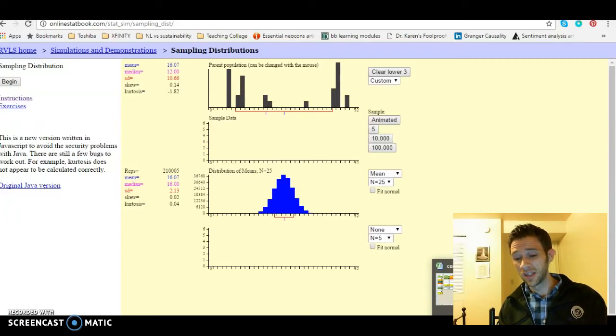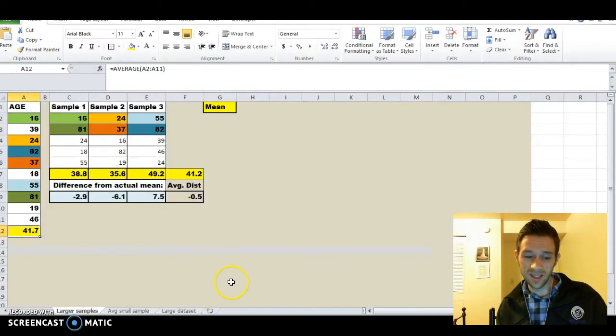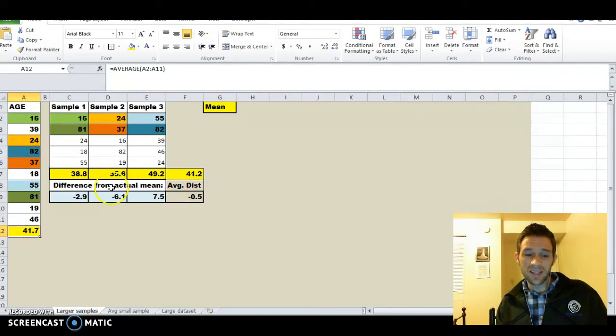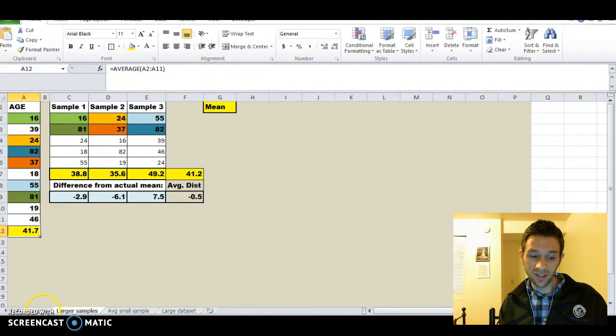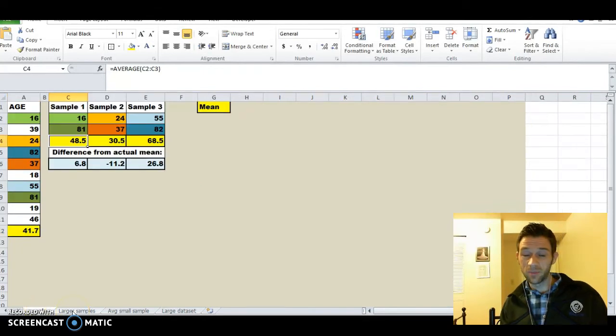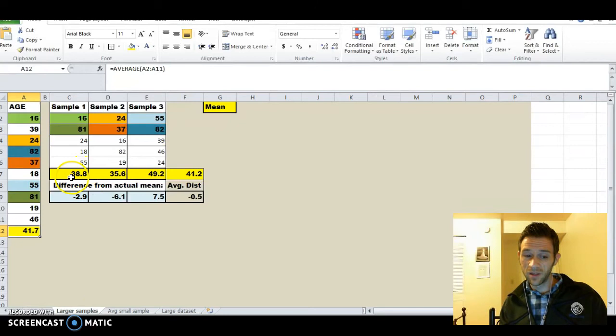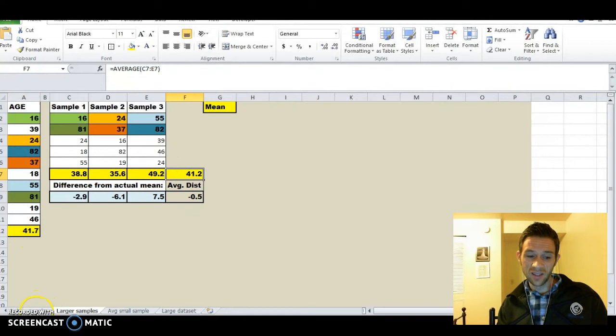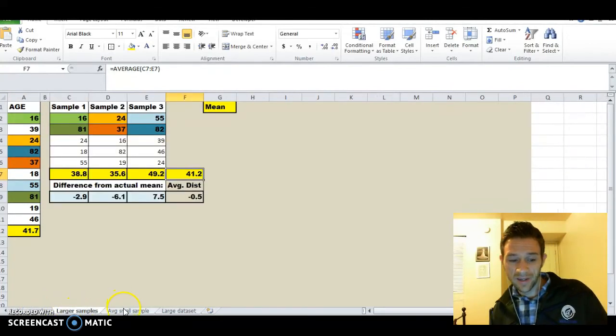And like I say, this is online. You can go into the weekly materials and find this and experiment with this and hopefully get the idea of what's happening there if it's still a little unclear in your mind. But what we show here is this same idea that when we take a sample of some size, the bigger it is, the better it is in the first place. From our smaller sample of 2 to our larger sample of 5, any given sample seems to have a better, or at least has a better likelihood of having a closer mean to the actual population mean. But when we average that, good things are happening for us.